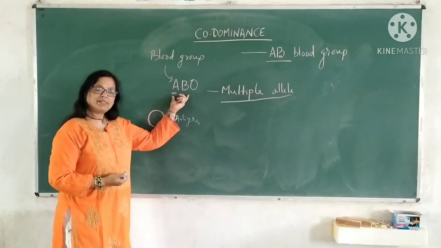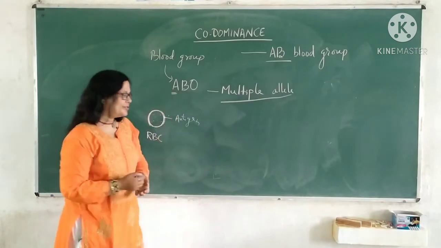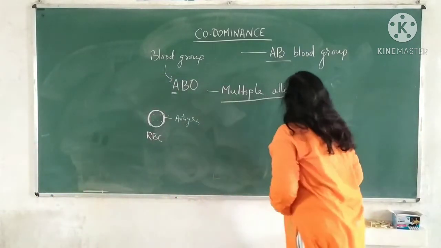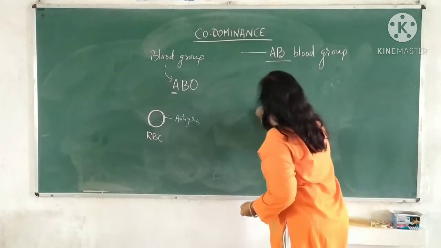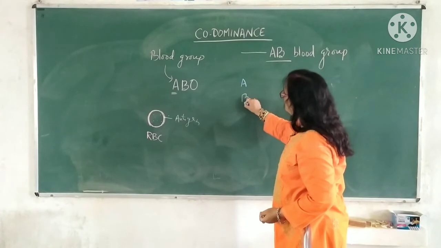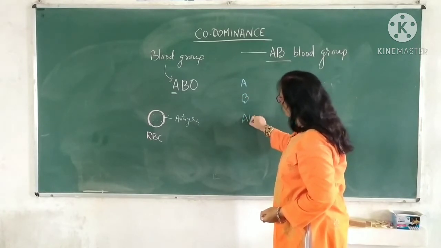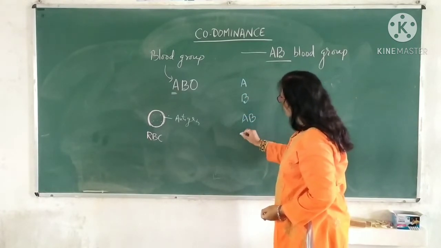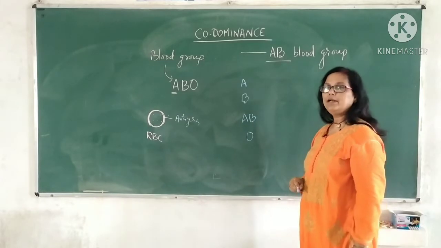You all know it, you have studied it in class 10th also. Now let us see, there are 4 blood groups: blood group A, blood group B, blood group AB and blood group O. Clear now?